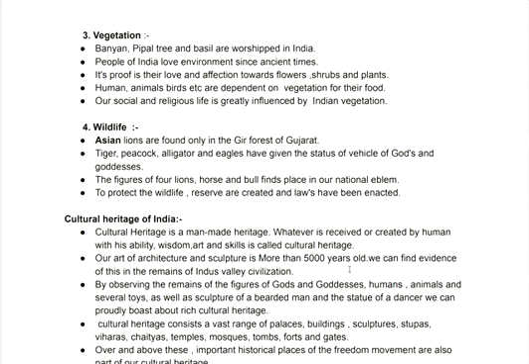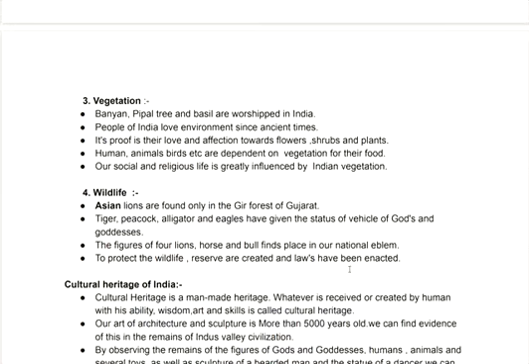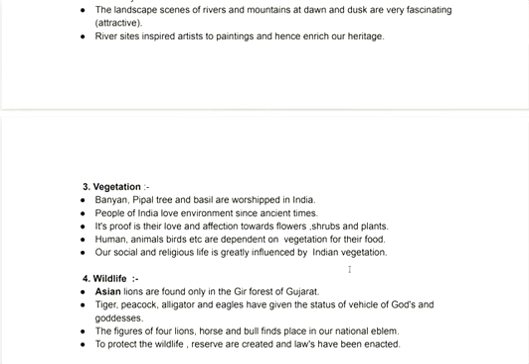Second, to protect wildlife, reserves are created. To protect and preserve all these animals and wildlife, the government has made laws and created reserves, and they have started implementing the laws also. Okay, here I will stop explaining this topic because here the explanation of the types of natural heritage is done. In another video, I will give you the explanation of the cultural heritage of India.